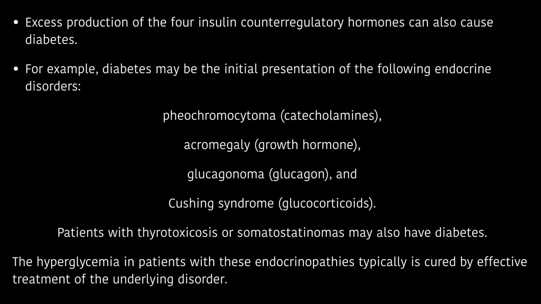Excess production of the 4 insulin counter-regulatory hormones can also cause diabetes. For example, diabetes may be the initial presentation of the following endocrine disorders: pheochromocytoma, acromegaly, glucagonoma, and Cushing syndrome. Patients with thyrotoxicosis or somatostatinomas may also have diabetes. The hyperglycemia in patients with these endocrinopathies typically is cured by effective treatment of the underlying disorder.